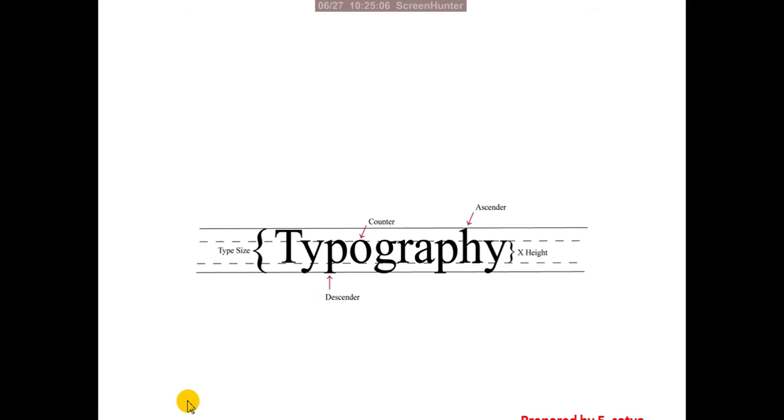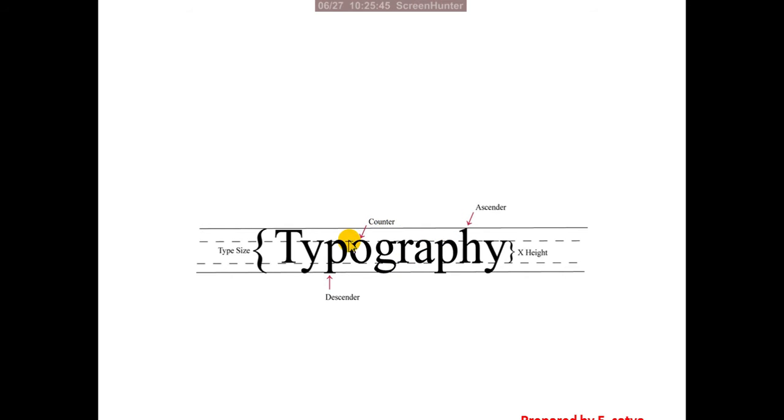Here you find the anatomy of the typography. Just as there is human anatomy, typography also has anatomy. That is called what? Type size. From top to bottom, here to here, it is type size, and the x height is the actual height of the text. So this is x height. Above the x height is called ascender, and below the x height is called descender. So x height, ascender and descender.